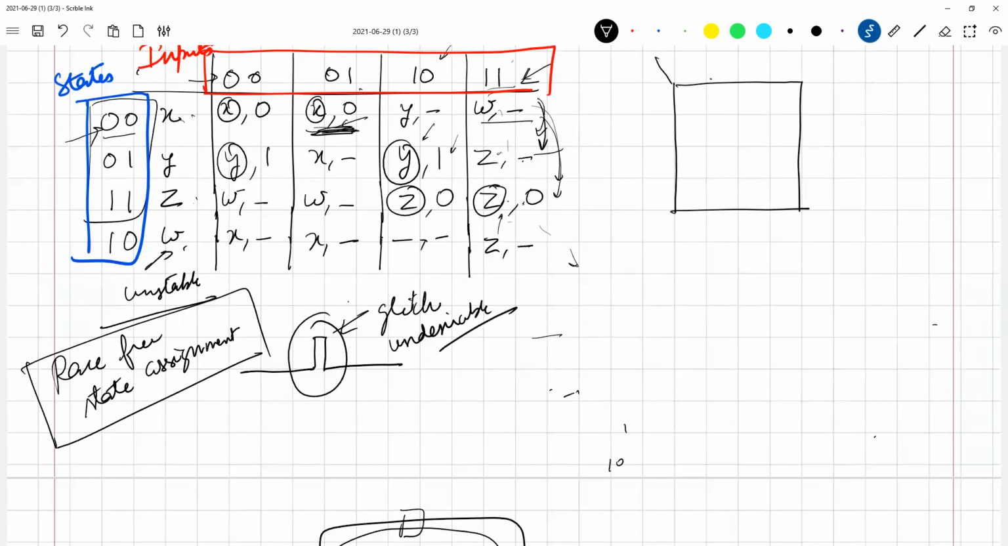So we are trying to make K maps for my next state. I'm trying to make a K map corresponding to the next state. So let us call my next state for X as capital X. So for capital X, we have my previous state as X and Y, and my inputs are P and R: 0 0, 0 1, 1 0, and 1 1. So what is X and Y?